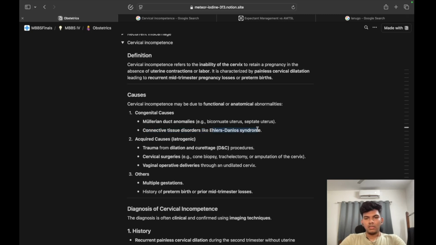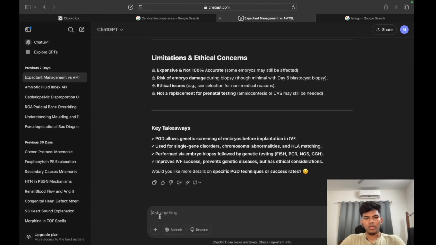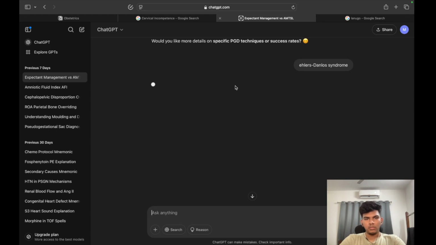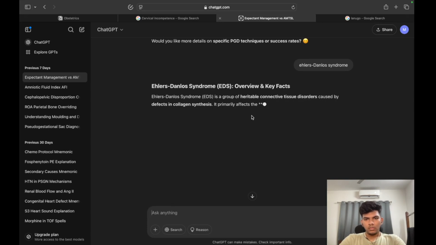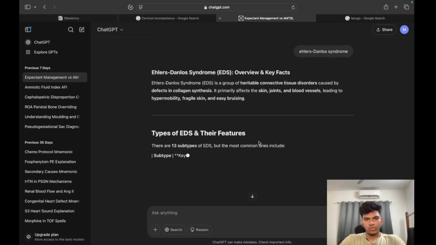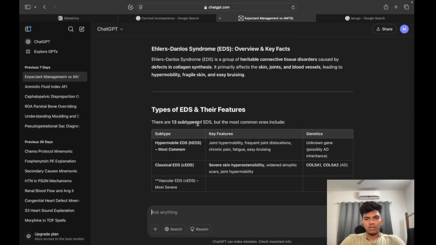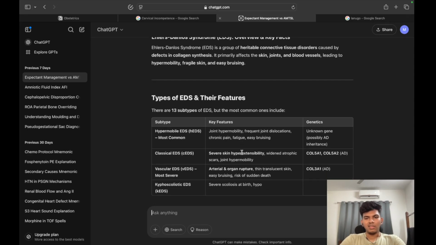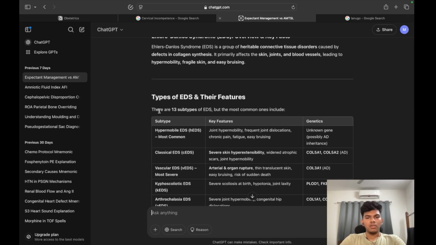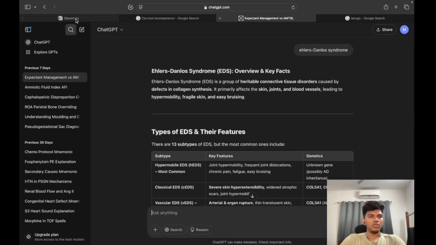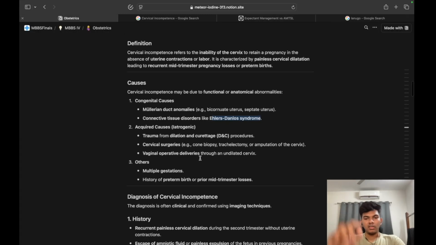I think this is collagen 3 mostly. Ehlers-Danlos syndrome has different types. Mainly it's collagen based, autosomal dominant. I can't tell exactly, but it's a collagen synthesis issue. Elastin is the other one.